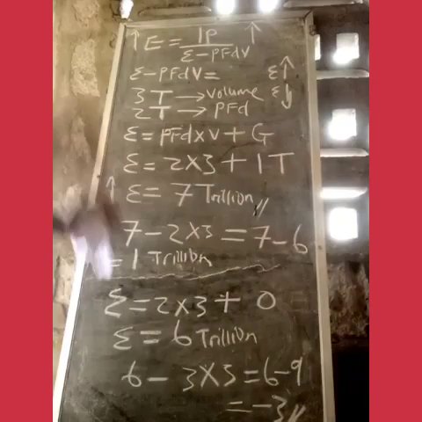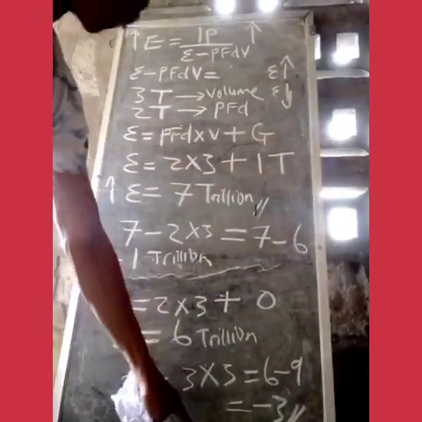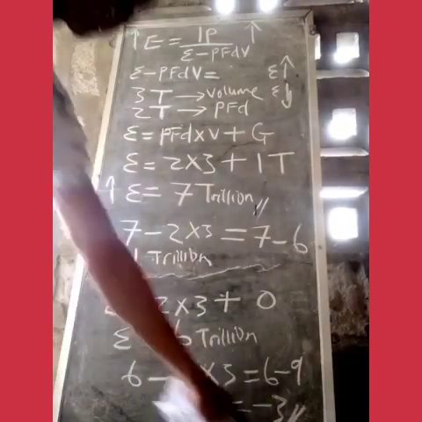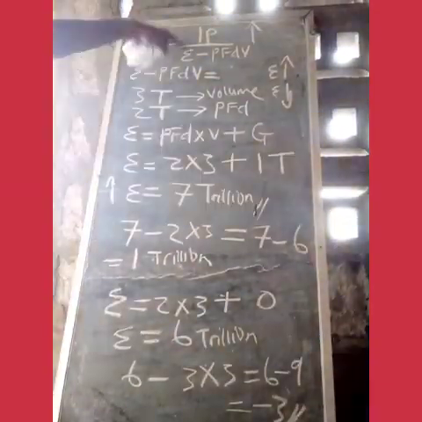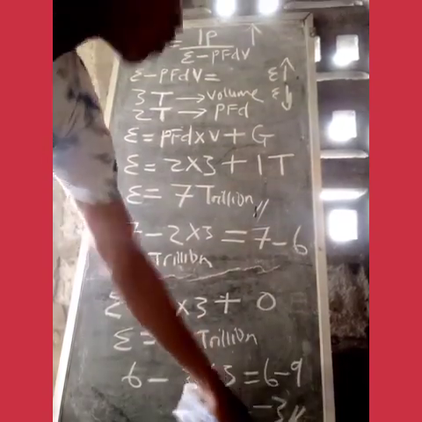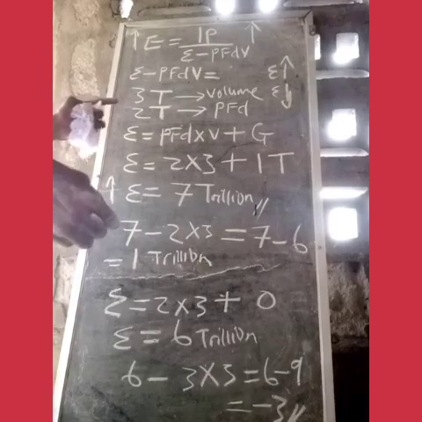So a good economy is one when there is no greed. You can see the effect here. When there is no greed, we had a very good value for E minus PFVD. It gave a very good value.